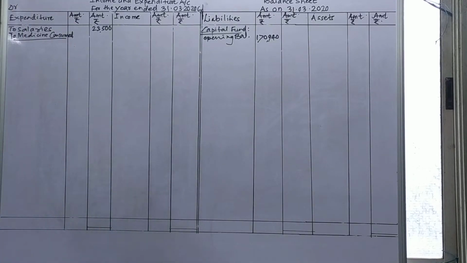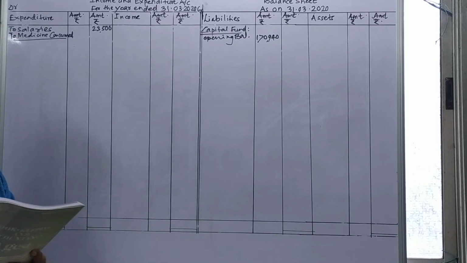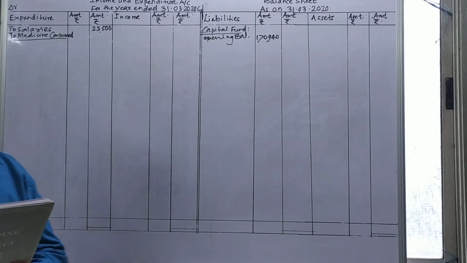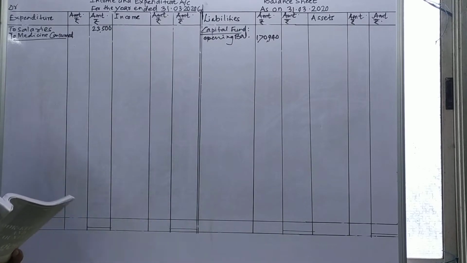Welcome to the accountancy classes. Today we'll deal with problem number 6. Yesterday we saw problems 4 and 5, and we became well versed with how to prepare an income and expenditure account. Today we'll see the preparation of both, that is, the income and expenditure account as well as the balance sheet. Therefore, I'll take this problem.